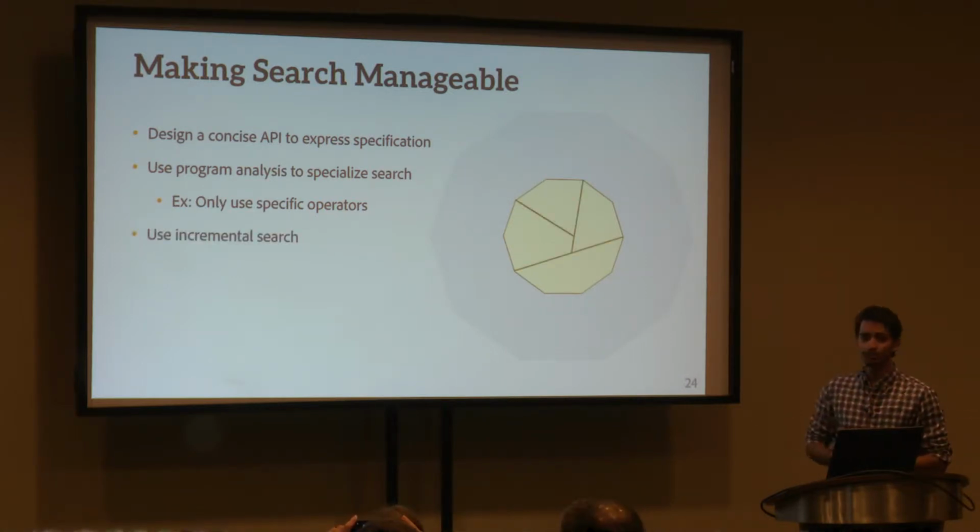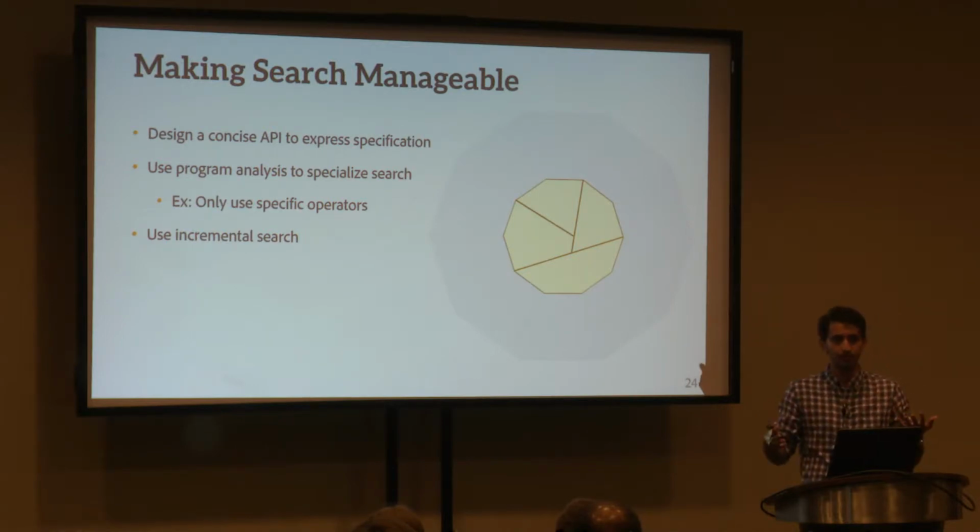The third idea is to use incremental search. And the idea here is that instead of searching the entire space at once, you partition it down into smaller chunks. And you can do that based on different MapReduce properties, for example. So we search for programs that use 2 MapReduce stages before we search for 3 or more MapReduce stages.